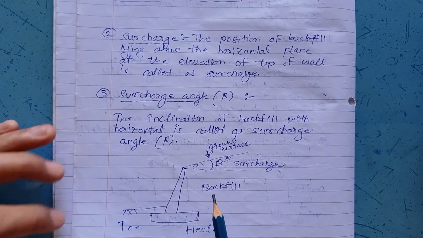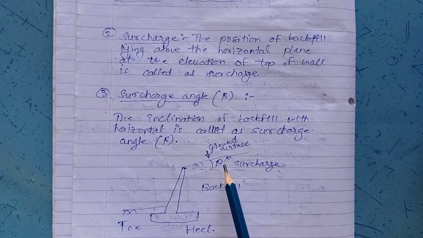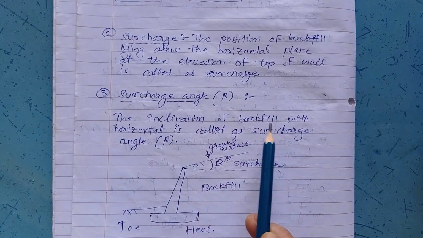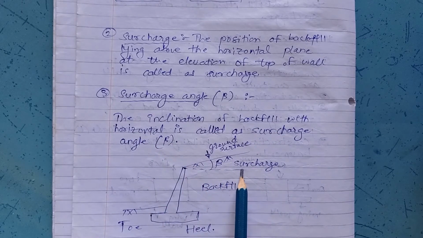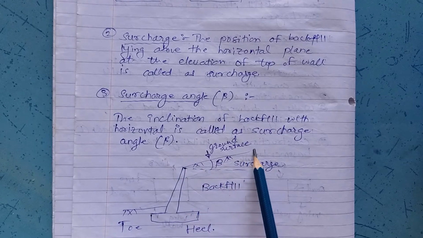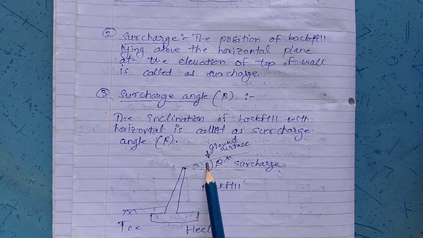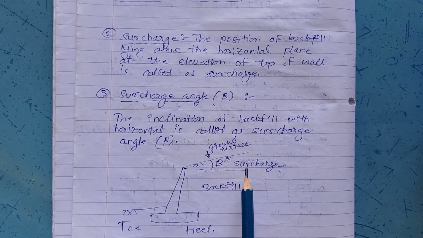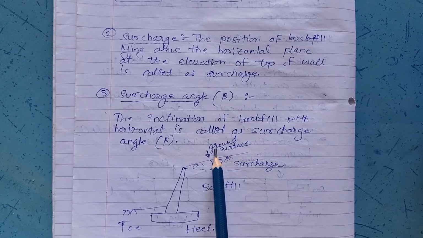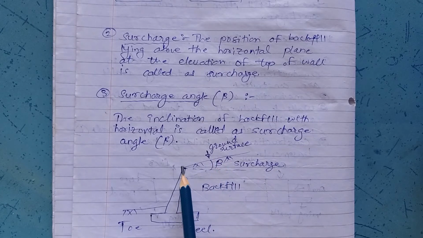And surcharge angle beta. Previously we considered the angle as theta, you may consider it as beta also. Surcharge angle beta, the inclination of the backfill with the horizontal, is called the surcharge angle. Now if this is the horizontal and this is the backfill with an inclination, then the angle with respect to the horizontal is nothing but beta. Hence this is called surcharge angle beta, and this is the ground surface at an inclination, and this is our retaining wall. Here it is backfill.